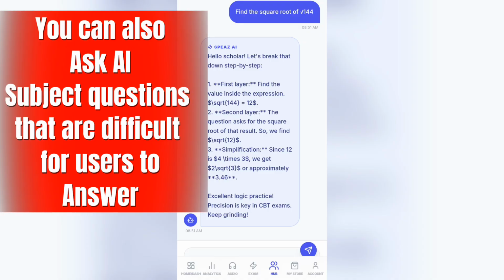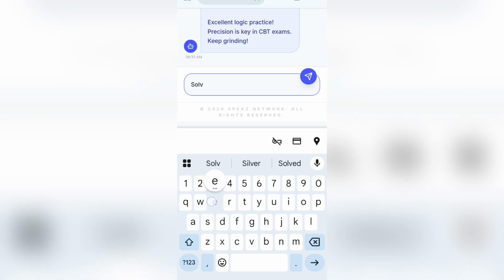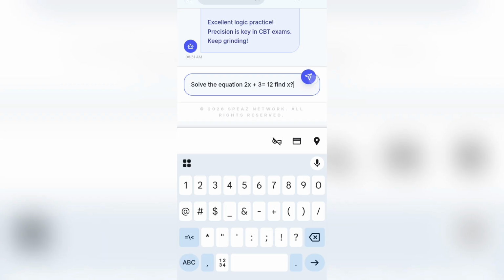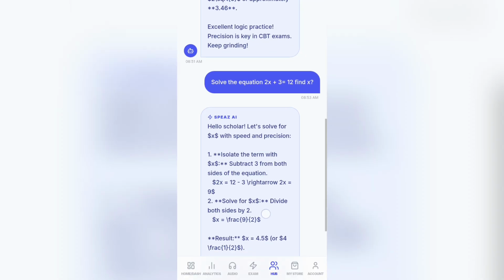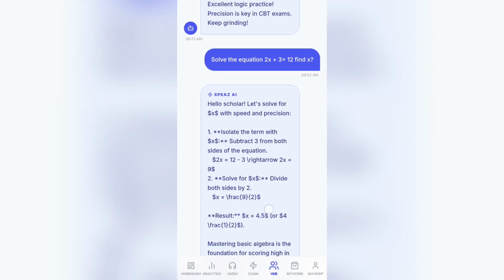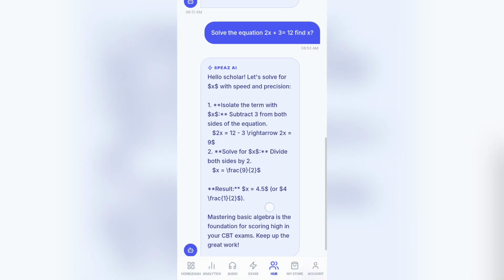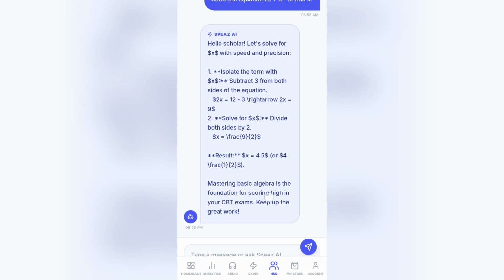Let me ask another question. Okay, solve the equation, find x. So let's see what AI will say about this. "Hello scholar, let's solve for x with speed and precision. Isolate the term with x. Subtract 3 from both sides. Divide both sides by the fraction." Alright, so you can see it will explain what you need to know.